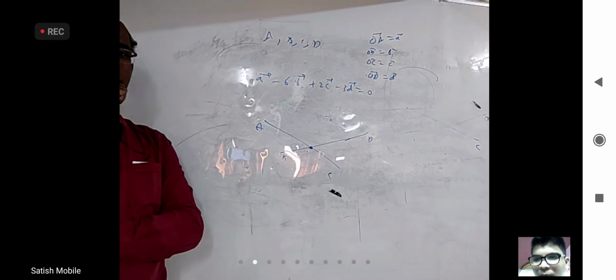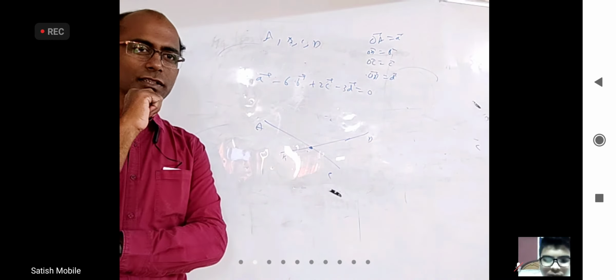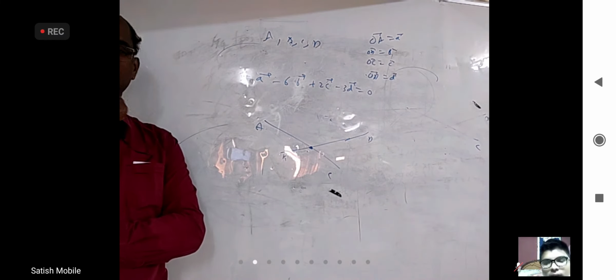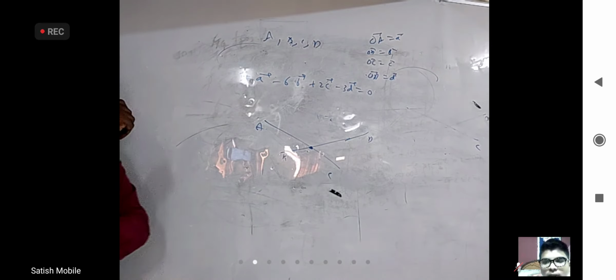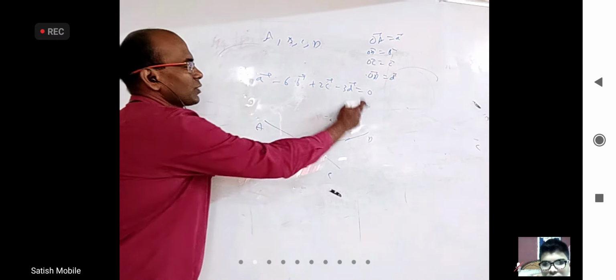What is your name? Nitin. Nitin. Initial? Mithin. All right. Roll number 59, huh? 59. No. All right. Yeah.